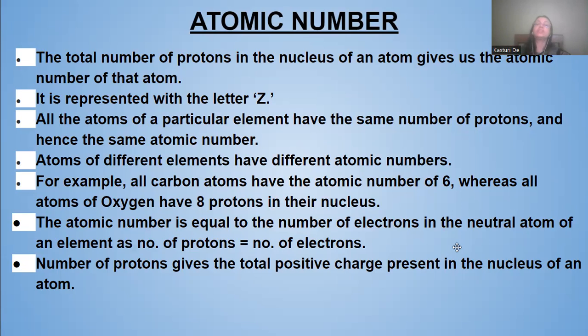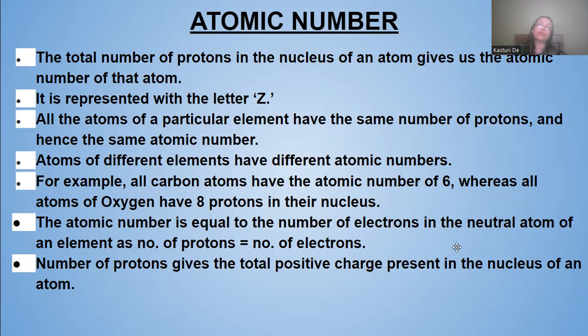Clear? Now the atomic number is equal to the number of electrons in the neutral atom of an element, as the number of protons is equal to the number of electrons. That's why I told you that the atomic number of an atom is equal to the total number of protons, and it can also be the total number of electrons present in it.